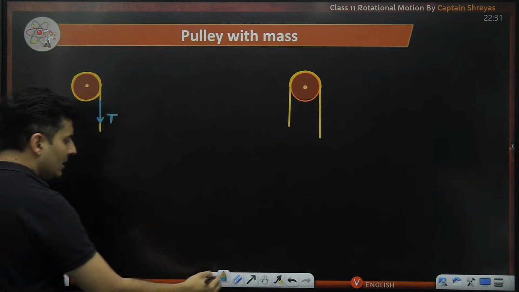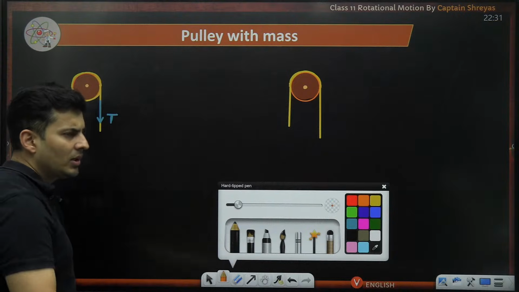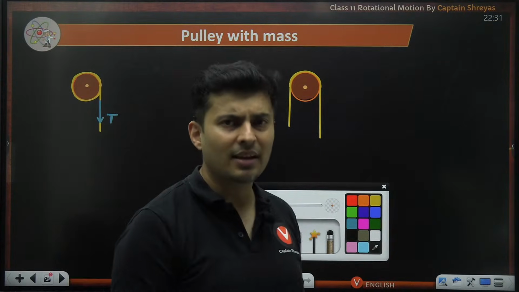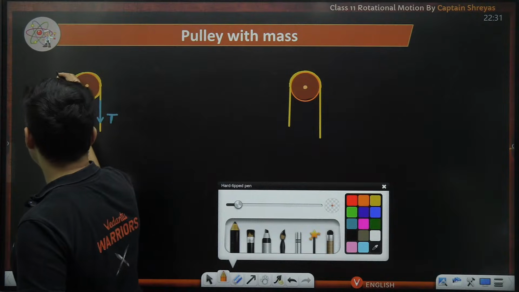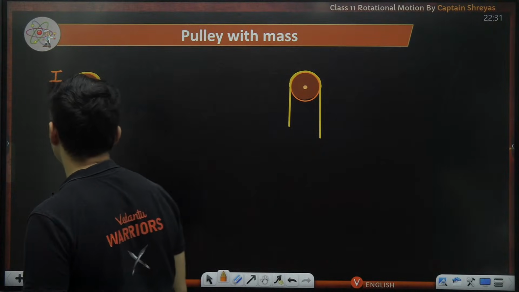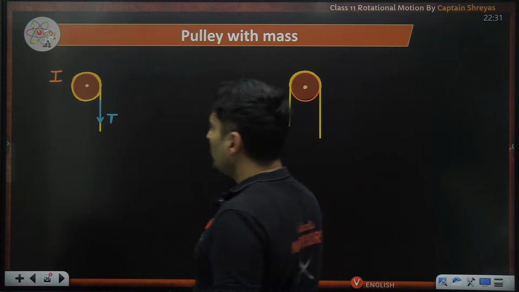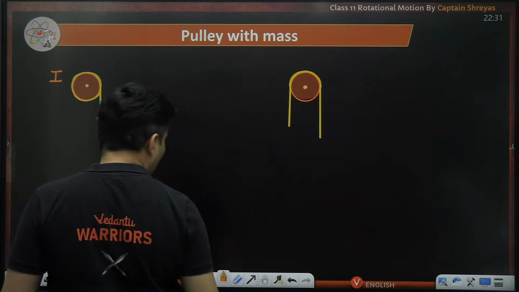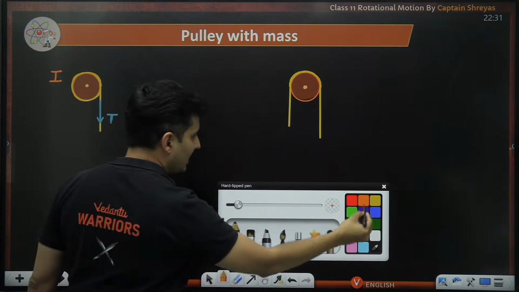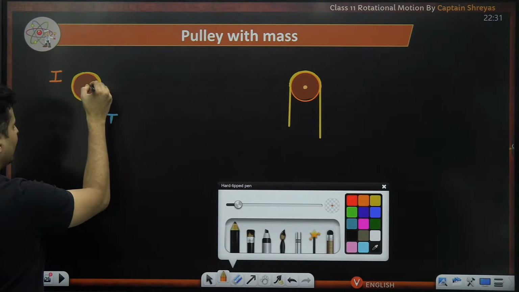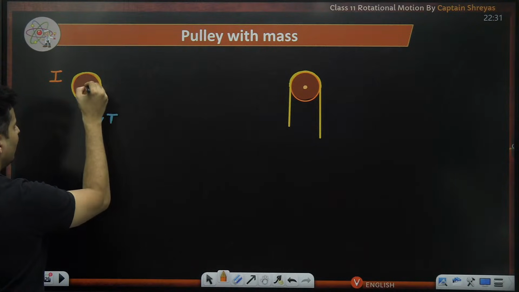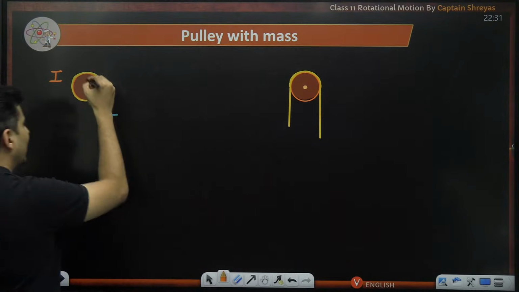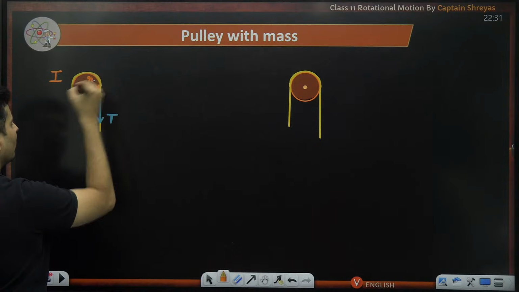This pulley may be a solid disc, maybe a hollow sphere, maybe a ring-like pulley, or whatever it is. It will have some kind of moment of inertia. Now, this tension force is applied at some distance perpendicular from the axis. That is also the radius of the pulley.